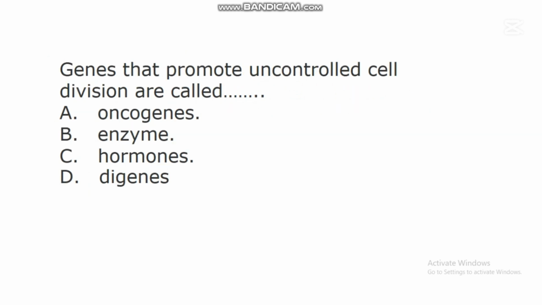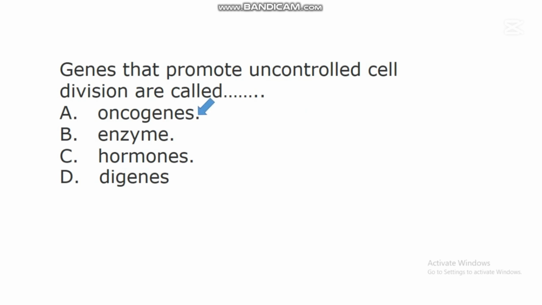The next question says, genes that promote uncontrolled cell division are called dash. A. Oncogenes. B. Enzyme. C. Hormones. D. Digenes. In this question, the correct answer is A.